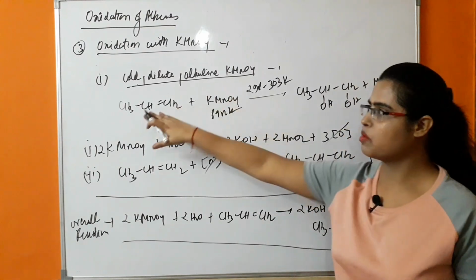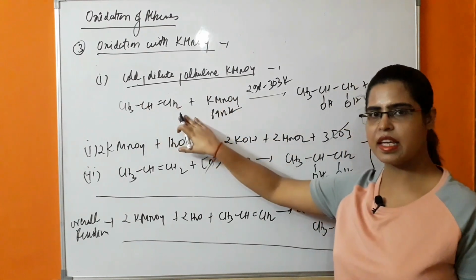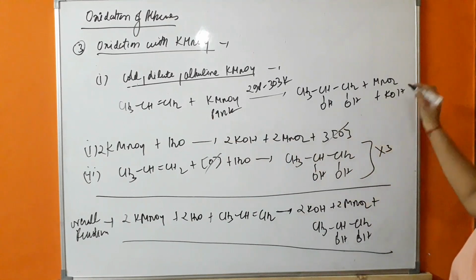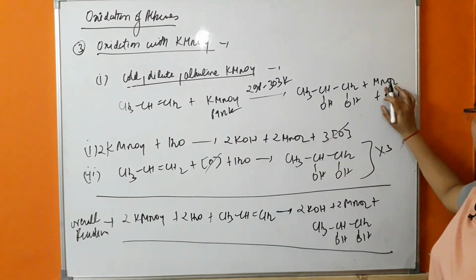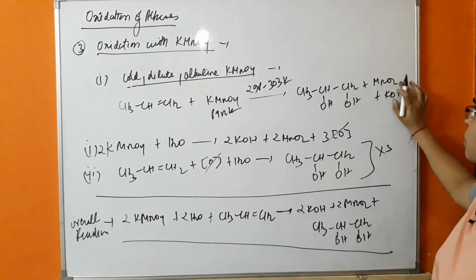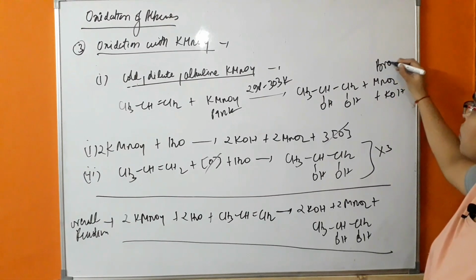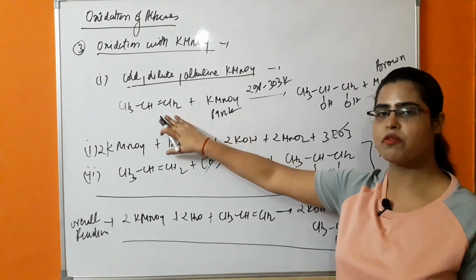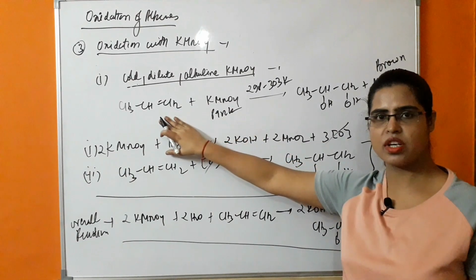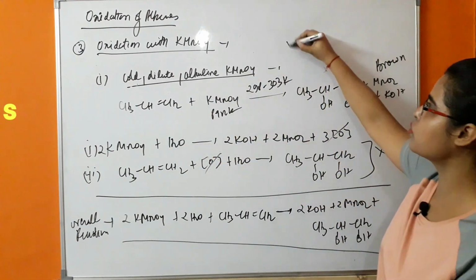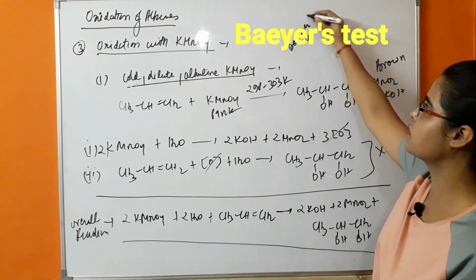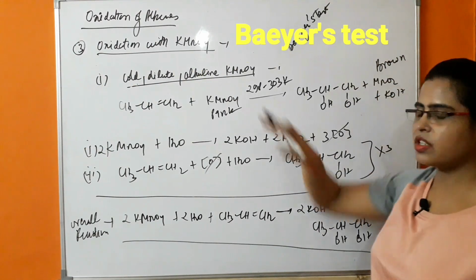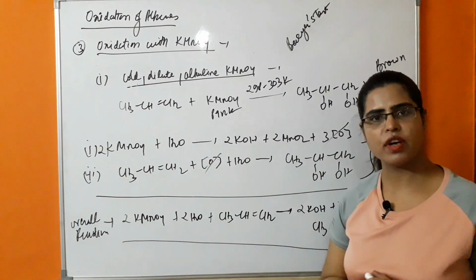This pink color in the presence of alkene will be decolorized, and there will be formation of a precipitate, that is manganese oxide, which has a brown color. So this color change of KMnO4 in the presence of alkene gives the unsaturation test, due to which this is also known as Bayer's test. So this test is used for testing unsaturation.